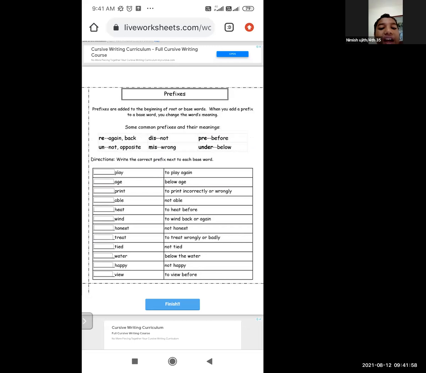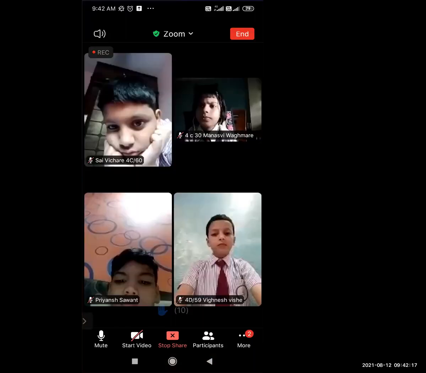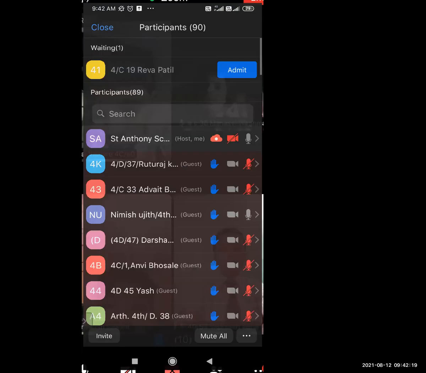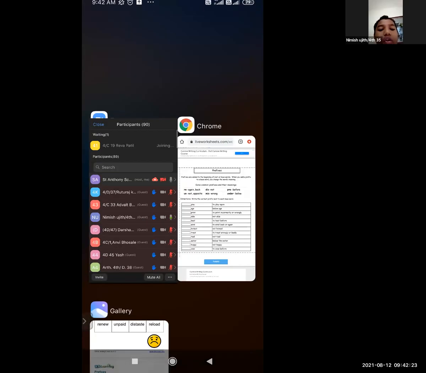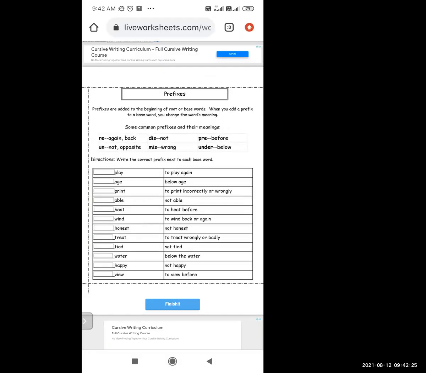Prefixes are added to the beginning of a root or base word. When you add a prefix to a base word, you change the word's meaning.